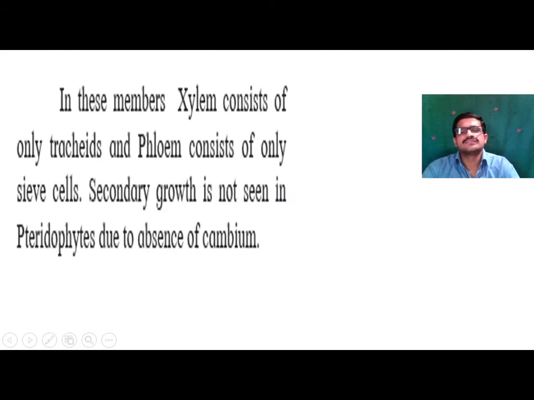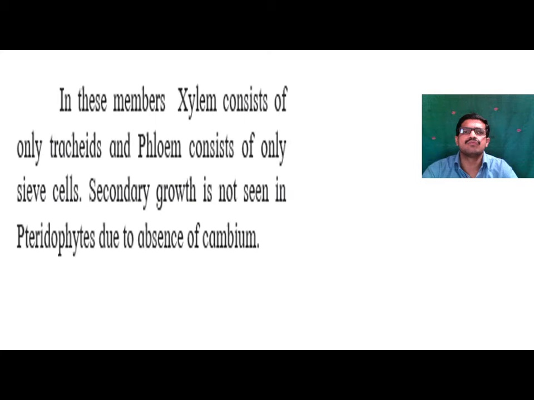In these members, xylem consists of only tracheids and phloem consists of only sieve cells. The xylem tissue conducts water from the root to the leaf, while phloem conducts food material prepared in the leaf, transferring it from the leaf to the root.